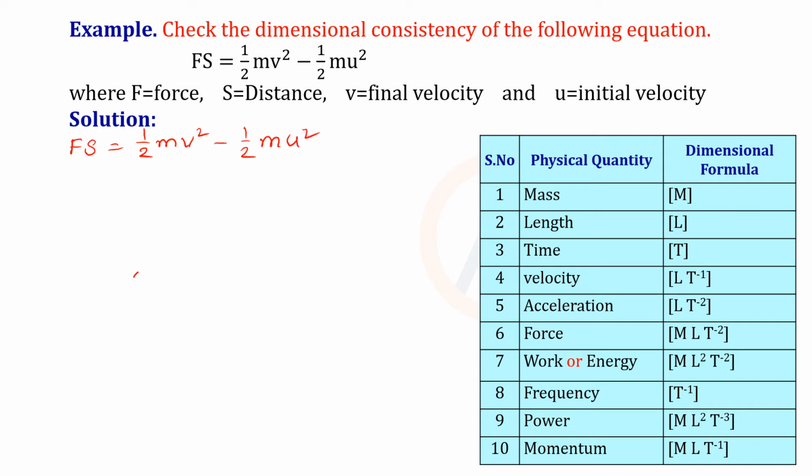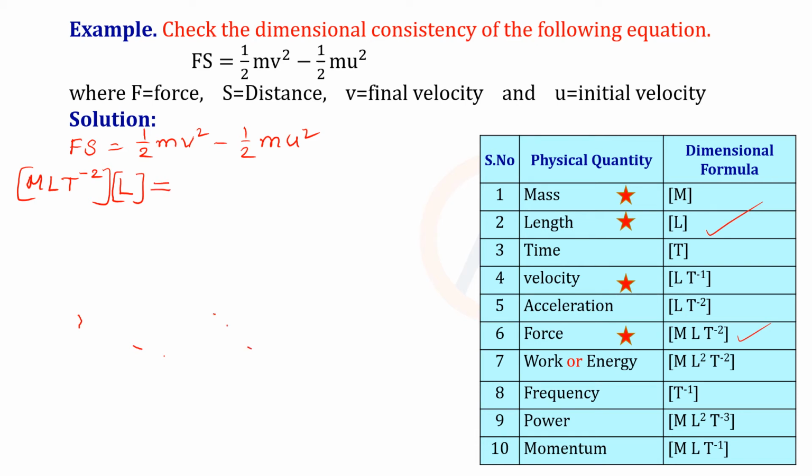Then force we need, for these we need the dimensions. For the force, MLT minus 2 on the left hand side, multiplied by s, the distance, that is the length L, equal to half, which is a number. For a number we don't have any dimensions.